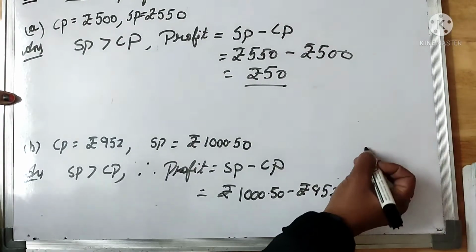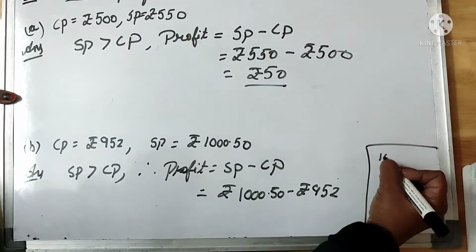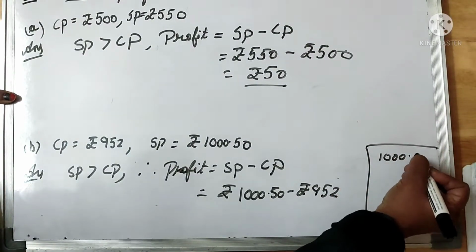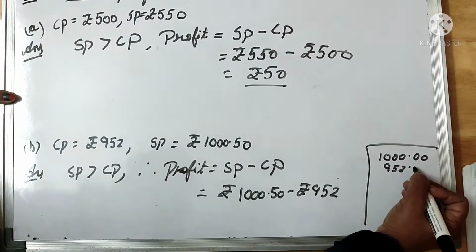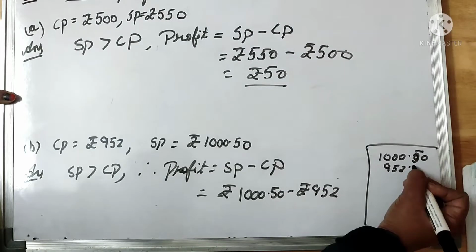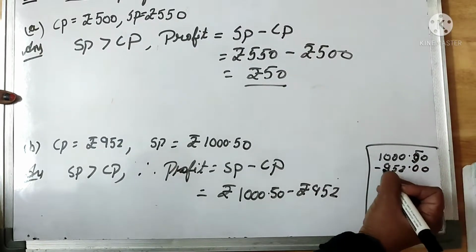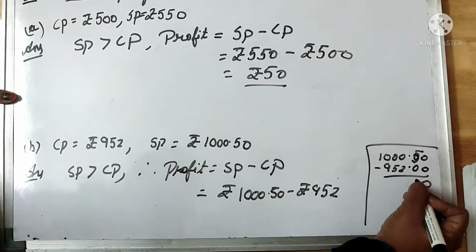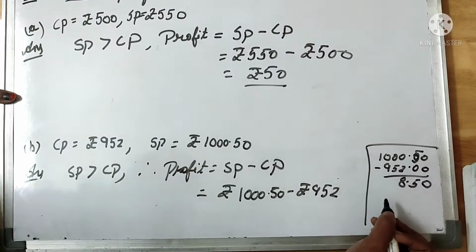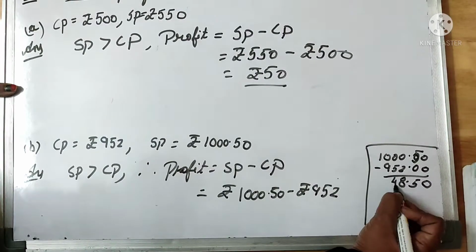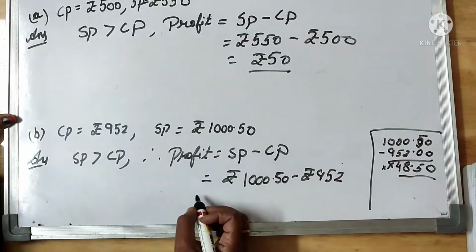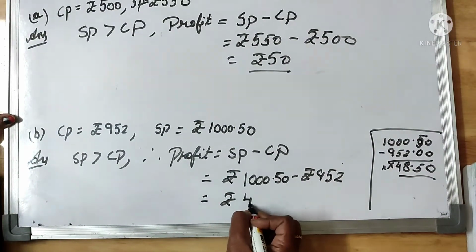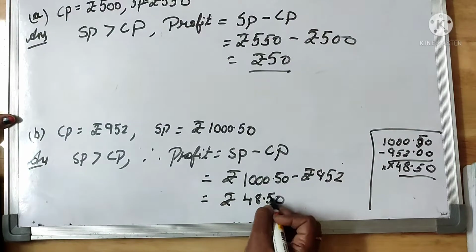Now write the numbers vertically and just subtract. 1000 we can write as 1000.00, and here 952.00. So it comes out to be 48.50. So the answer is rupees 48.50.